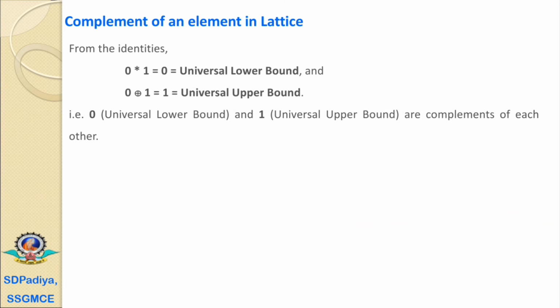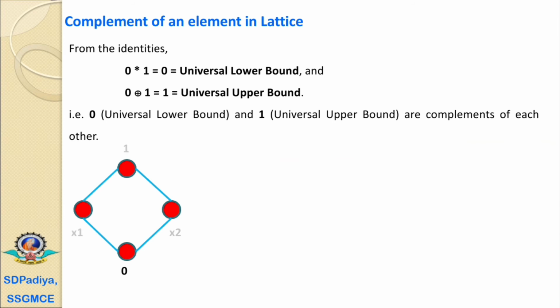We'll discuss an example. From the identities, 0 meet 1 is equal to 0, that is, the universal lower bound, and 0 join 1, that is, the universal lower bound join the universal upper bound, is obviously equal to 1, that is, the universal upper bound. That is, 0, the universal lower bound, and 1, the universal upper bound, are complements of each other.